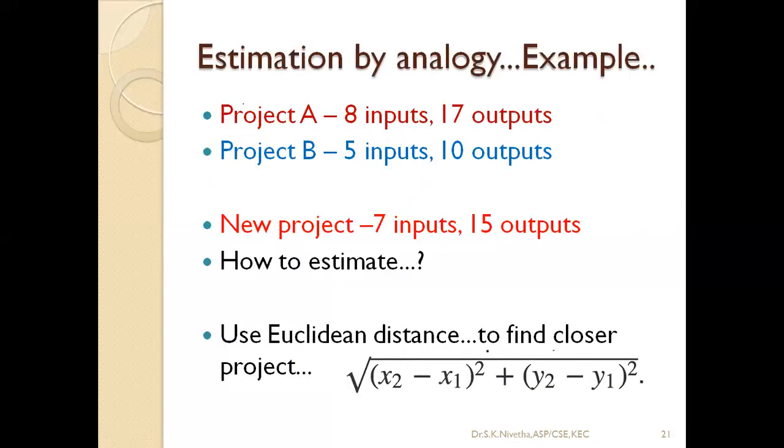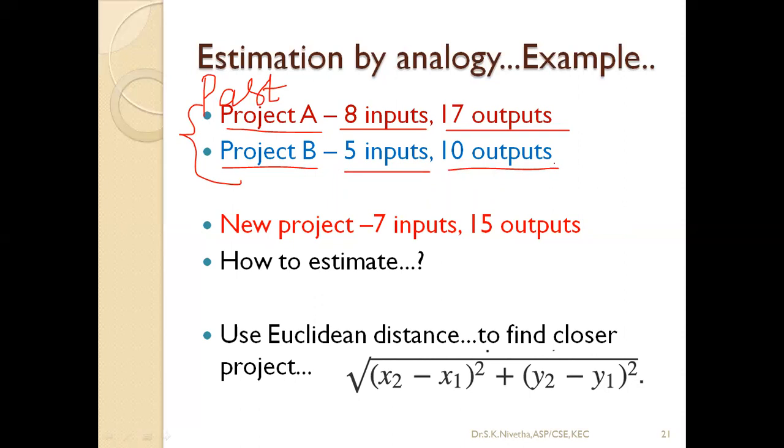One example: project A and project B, these two are past, already completed projects. The data about these two past projects, just for an example: project A required 8 inputs, 17 outputs. Project B required 5 inputs and 10 outputs. And a new project is coming that has 7 inputs and 15 outputs.